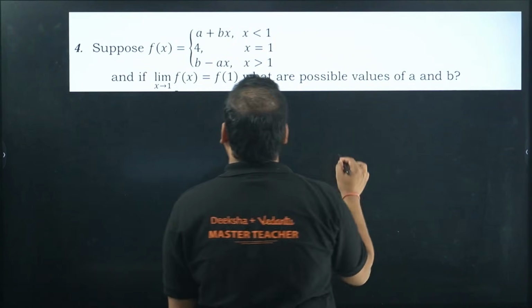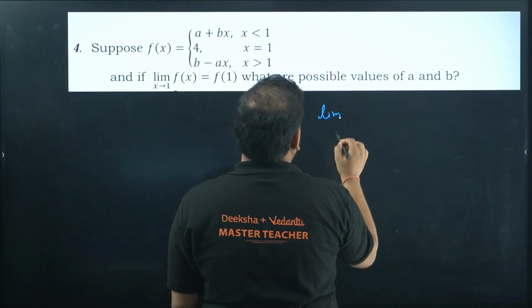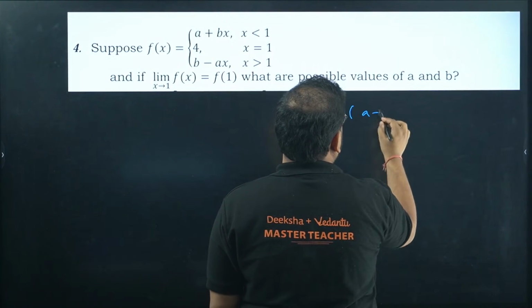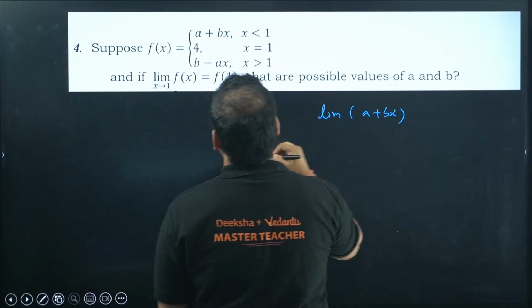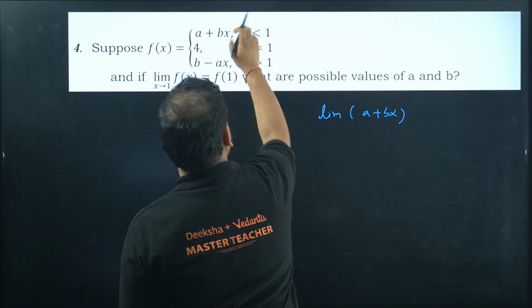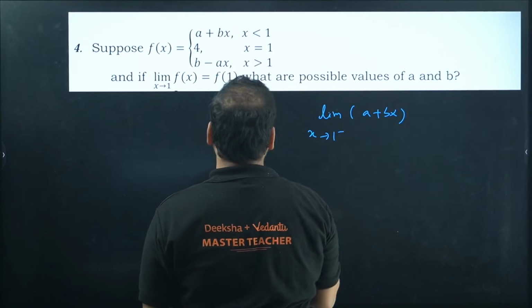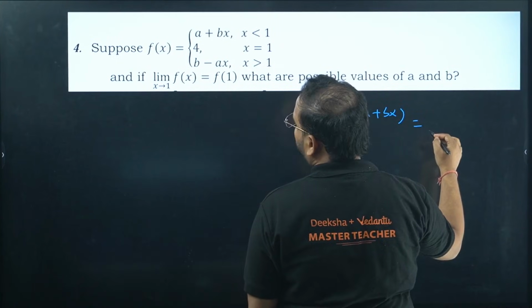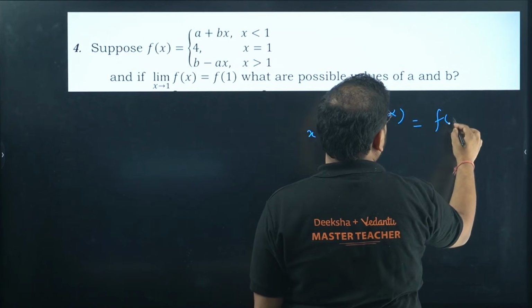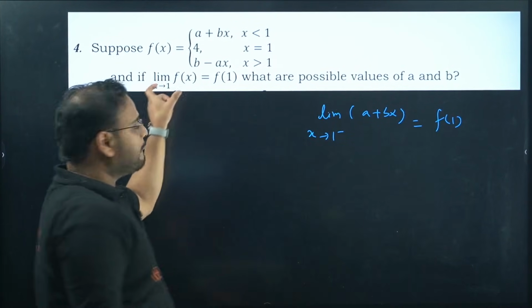So we'll have limit of a plus bx, because we'll apply the limit on this side only, let's apply on the LHL side, x tends to 1 minus. This is equal to f of 1, because what is the meaning of limit?